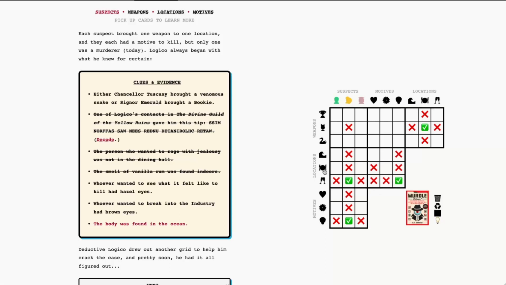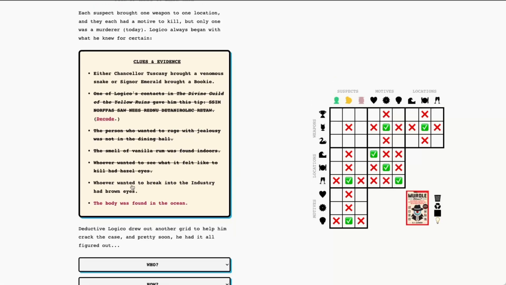And now this leaves us with only one motive option for the dining hall, and that is to break into the industry, and that will actually help us complete our grid. Now, since we know that the poison cocktail was in the dining hall and the motive for the dining hall was to break into the industry, we can put that in as well. I think that's all we have for now, so let's go ahead and cross that off and go on to our next clue.